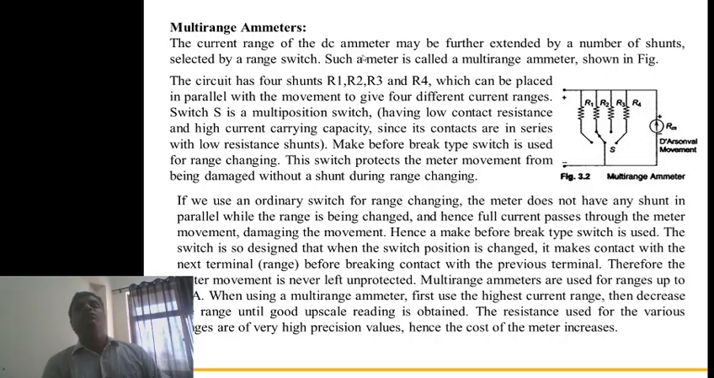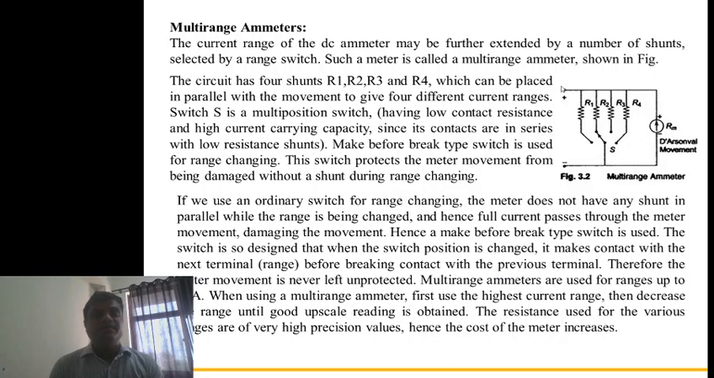The current range of the DC ammeter may be further extended by a number of shunts selected by a range switch. Such an ammeter is called a multi-range ammeter. Just the name has changed to multi-range ammeter. The circuit has four shunts R1, R2, R3, R4, which can be placed in parallel with the movement to give four different current ranges. Switch S is a multi-position switch. I hope you are familiar with this arrangement.